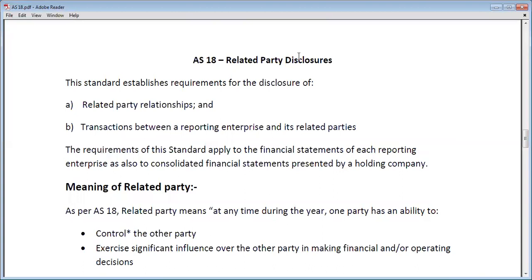On each type of party, and on all organizations, whether a partnership firm, a sole proprietorship or any other organization, this accounting standard will be applicable.